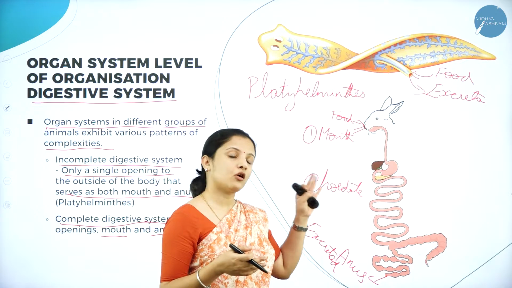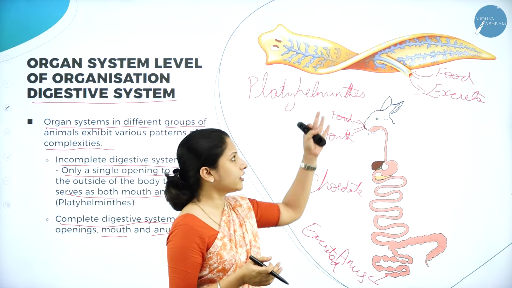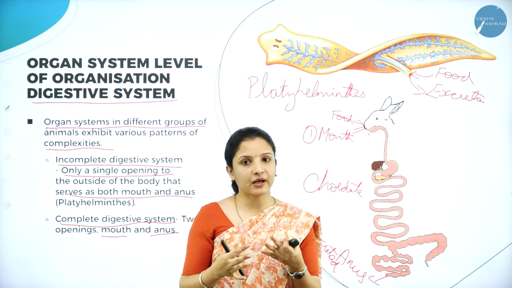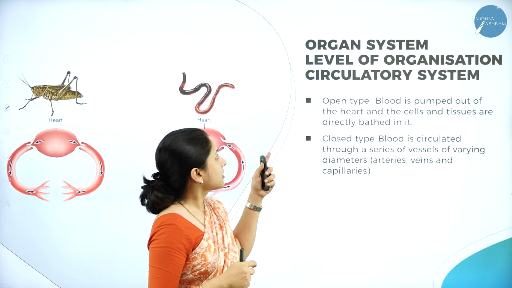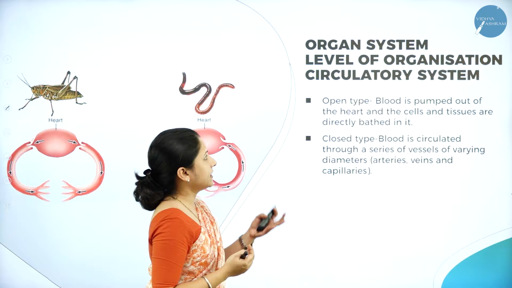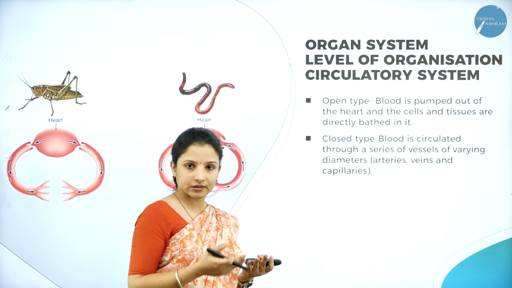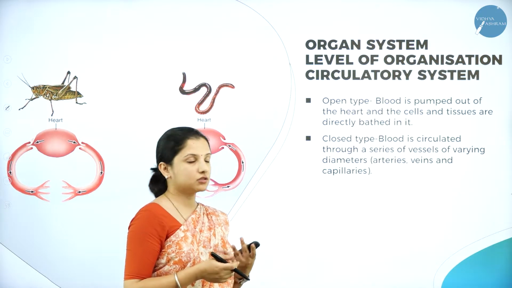Why did they put it under chordate separate and Platyhelminthes separate? Again here, based on the digestive pattern, they have been separated. So next, moving on to the organ system level of organization, moving on to the circulatory system. So we have finished with the digestive system.